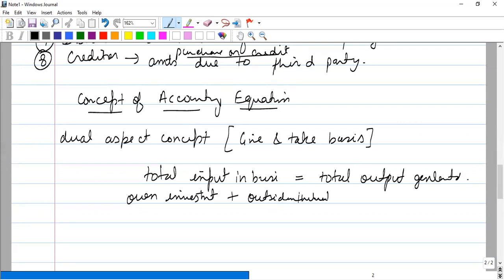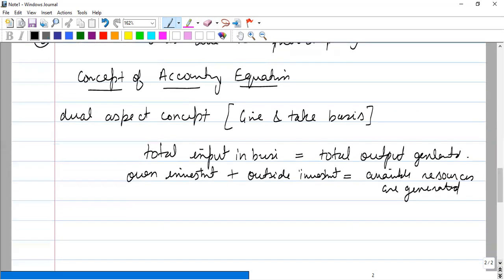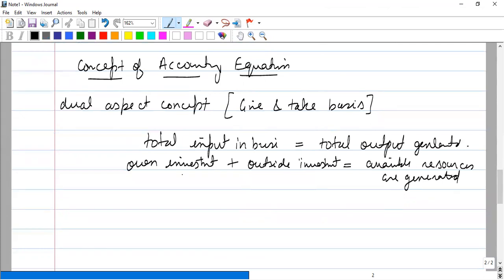These two things are the total input in the business. And what output do we get? We get available resources, to use them.